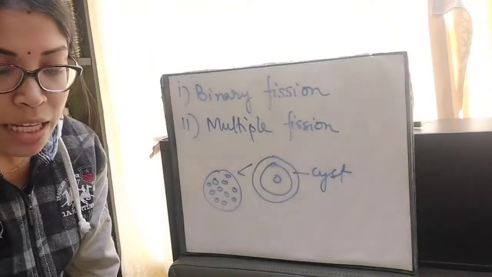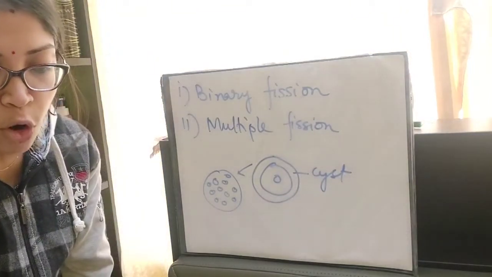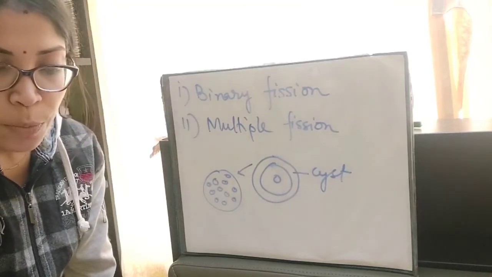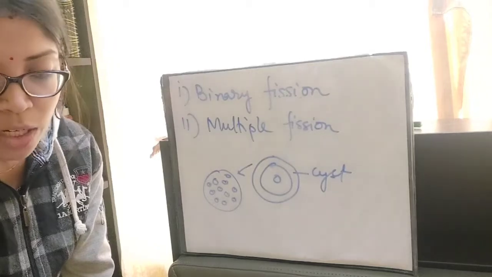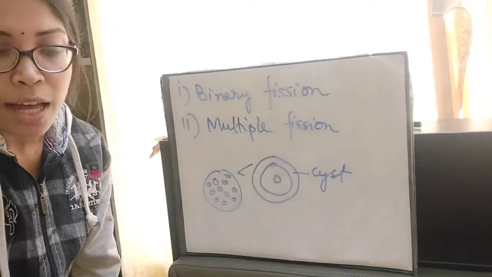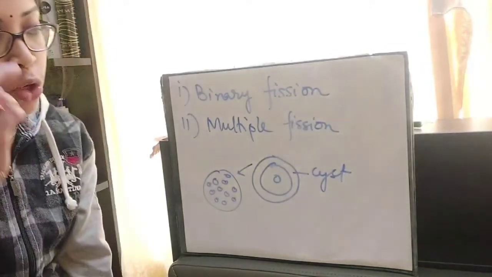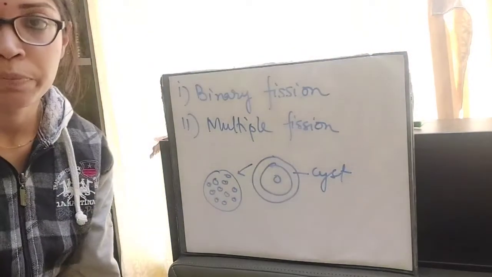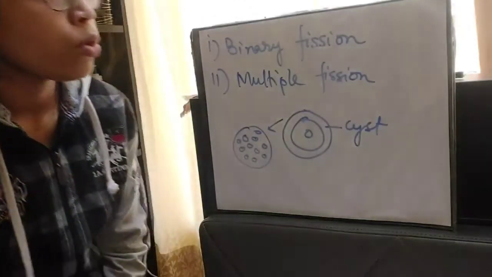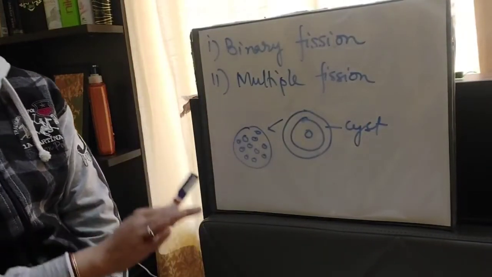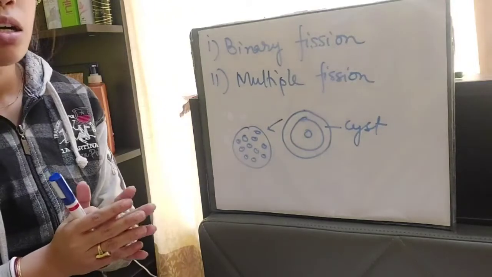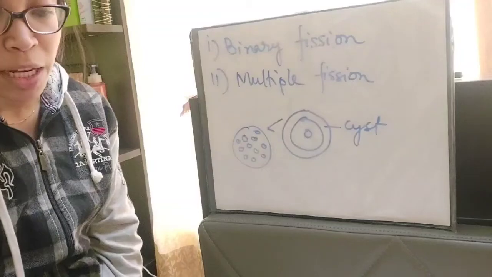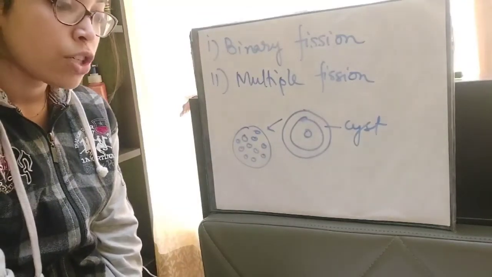Thus in multiple fission, many individuals are formed by splitting of a single parent cell. Such reproduction is seen in unicellular algae such as Chlorella and Chlamydomonas. Chlorella and Chlamydomonas are the examples where multiple fission can be seen. So we did binary fission and multiple fission. Out of the different modes of asexual reproduction in plants, there are many more, such as budding, fragmentation, and spore formation.